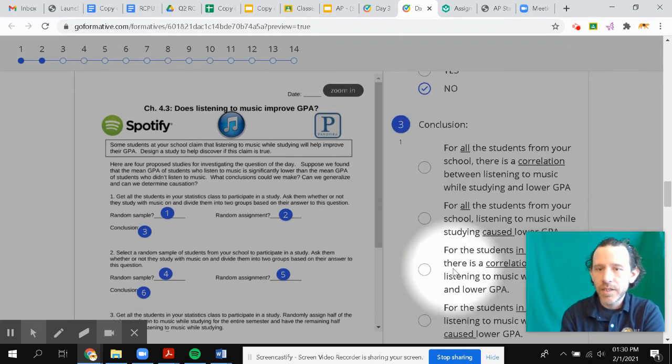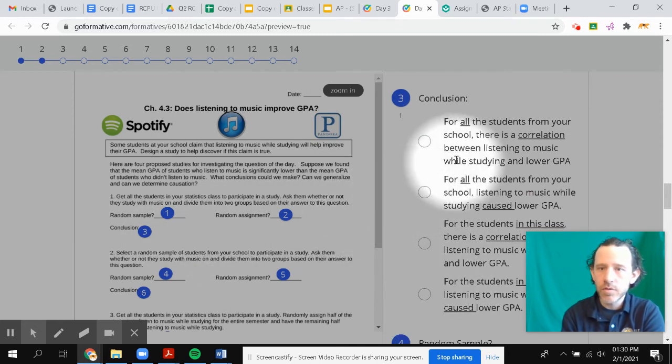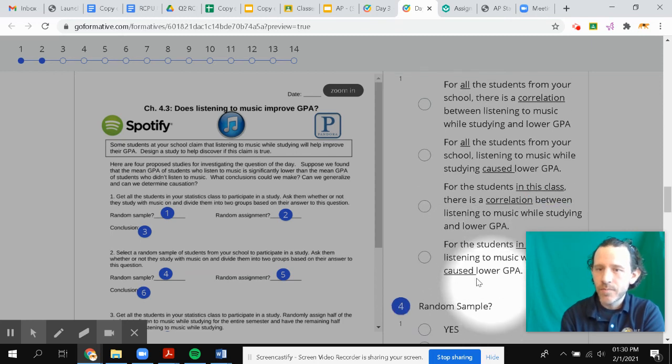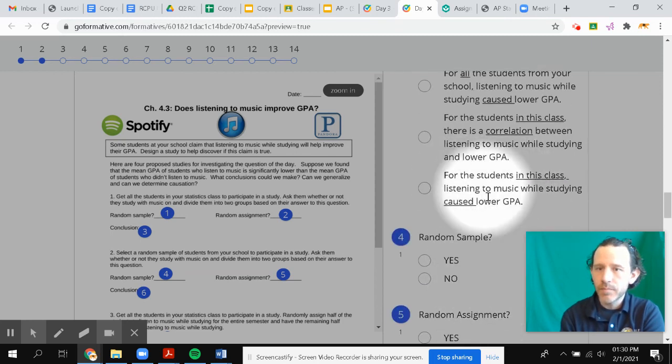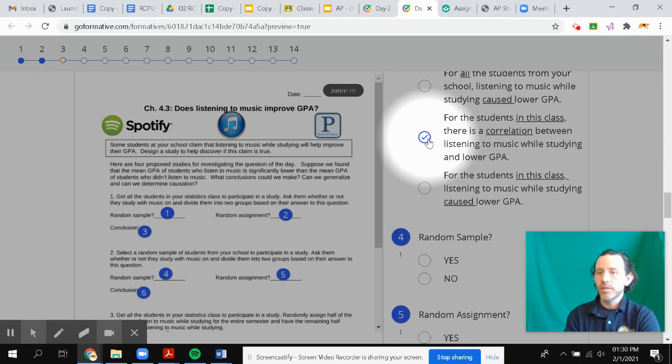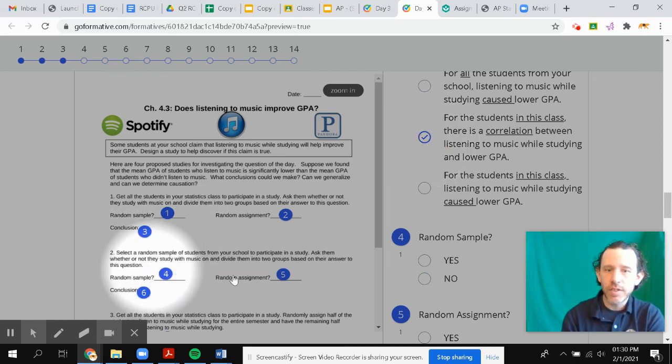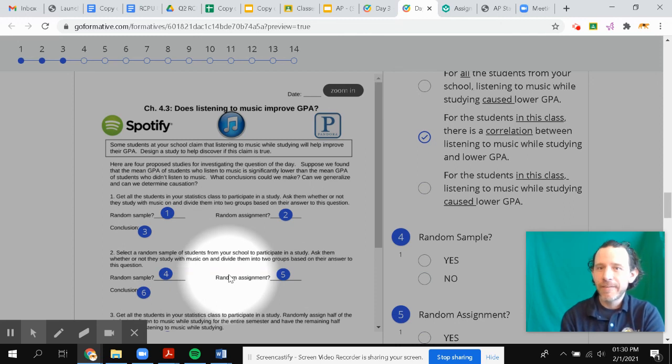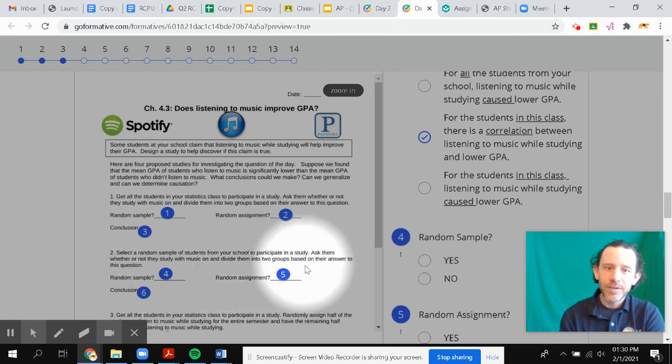So when I come down here, I look at all my choices for the conclusion. It's not all students because number one was a no, so it's going to be only students in the class. And it's not cause and effect because the random assignment was no. There's just merely a correlation between the two. And we're just going to go that route. So that's what you want to think about when you answer the next set of questions on here. And then you should be good to go.